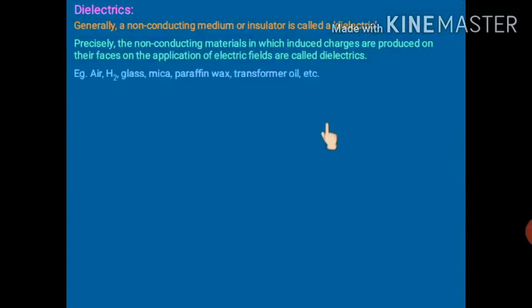Examples: air, hydrogen, glass, mica, paraffin wax, transformer oil, etc. They all are dielectrics. Polarization of dielectrics. Now what is polarization of dielectrics? In the presence of an external field, if a net dipole moment is developed in that particular dielectric, that is known as polarization of the dielectric.